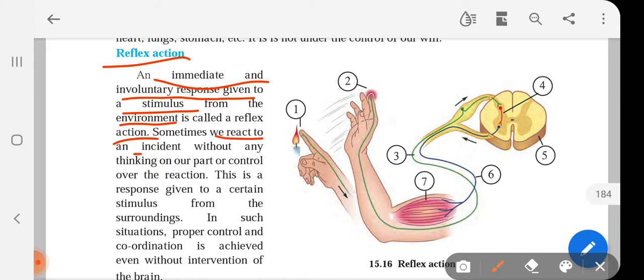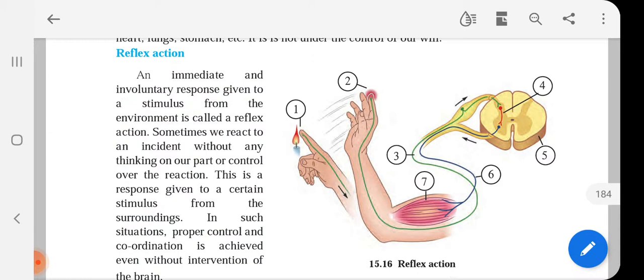Sometimes we react to an incident without any thinking on our part or control over the reaction. This is a response given to a certain stimulus from the surroundings. In such situations, proper control and coordination is achieved even without intervention of the brain.